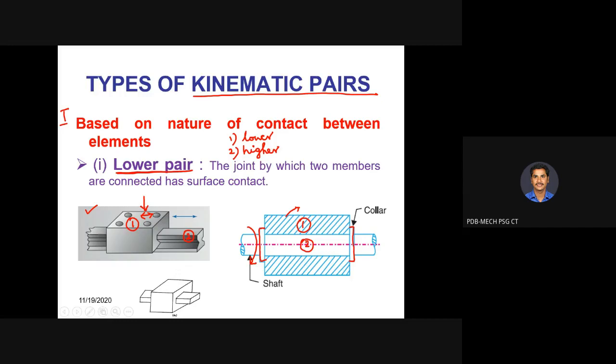Yes, throughout the circumference of the shaft we have surface contact. So whatever load is acting on the shaft or bush is going to be distributed. So the intensity of stress will be low. Hence, it is called a lower pair.